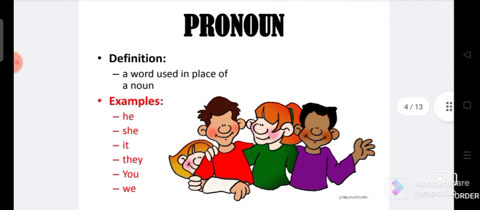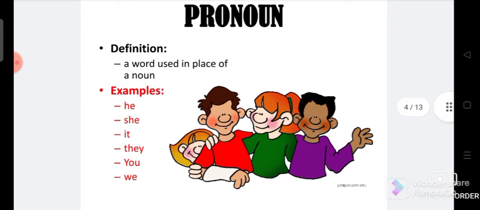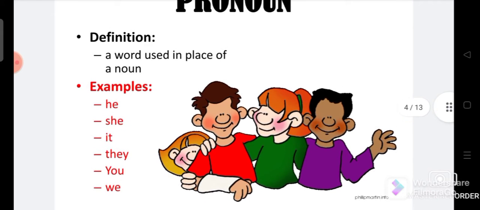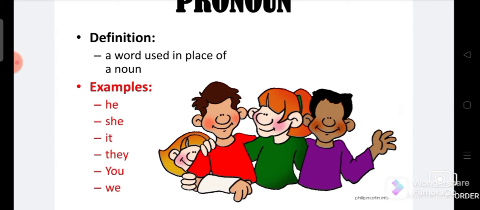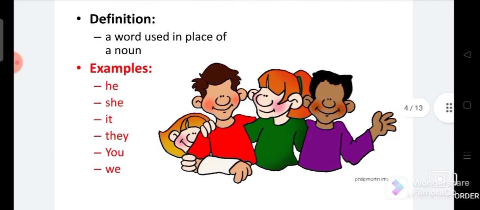The next one is pronoun. What is a pronoun? Look at the definition: a word used in place of a noun. We can't always use the name of a person. For example, Rama is a good boy, and he behaves politely with everyone.